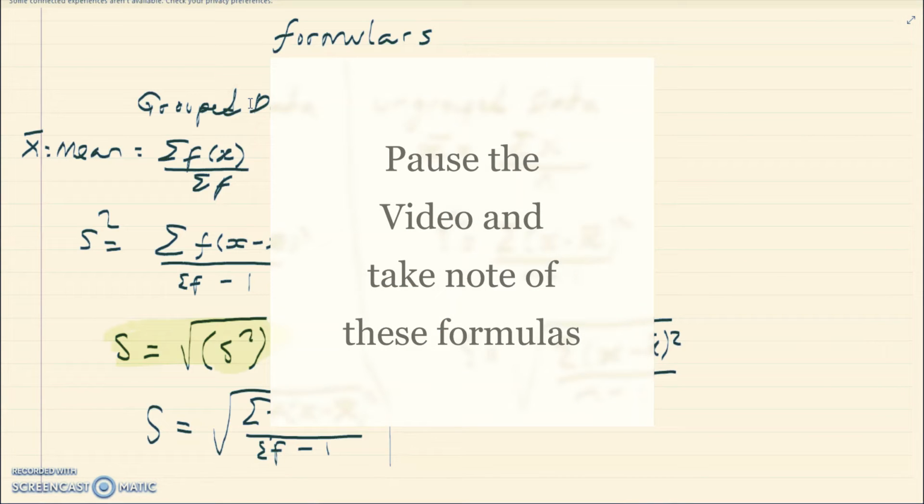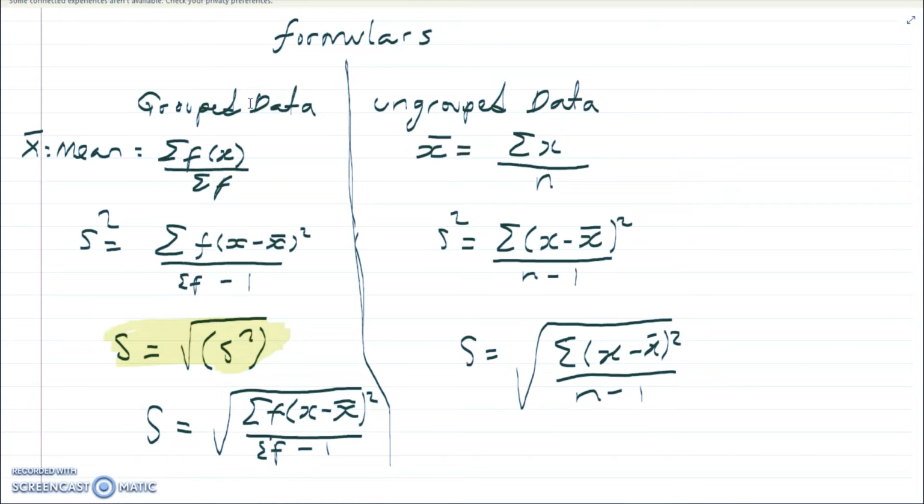All right, so basically I'm just going to discuss three concepts that we're going to look at in this video, which is the mean, x bar, s squared, which is the variance, and s, which is the standard deviation.